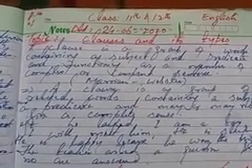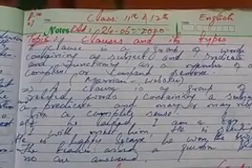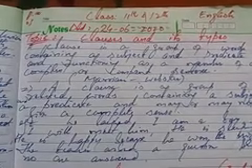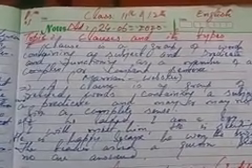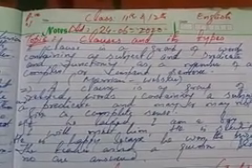And the third one is the phrase. A phrase means a group of words, but it lacks a subject. A group of words that lacks a subject is called a phrase. These are the 3 main important points, and you should also know the difference among these 3 points.